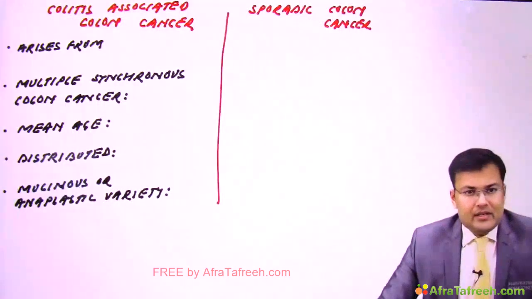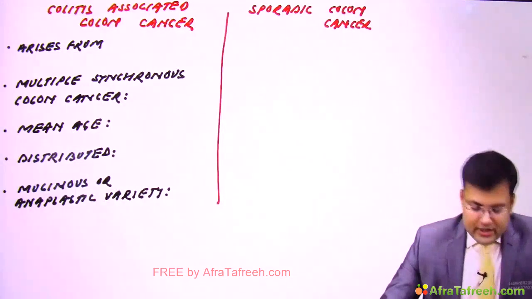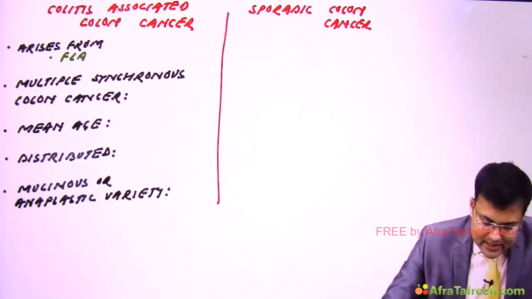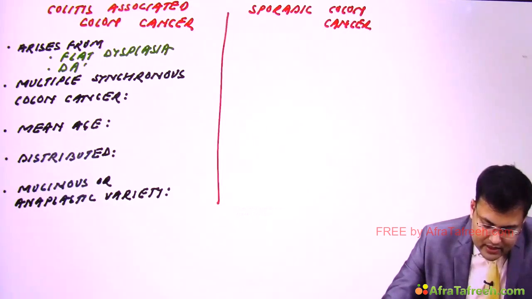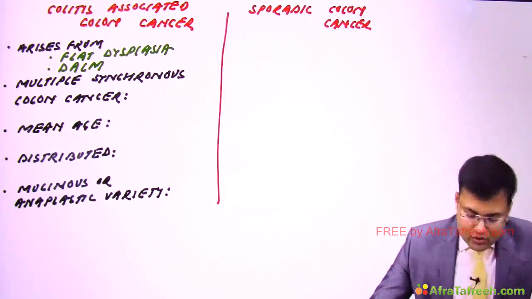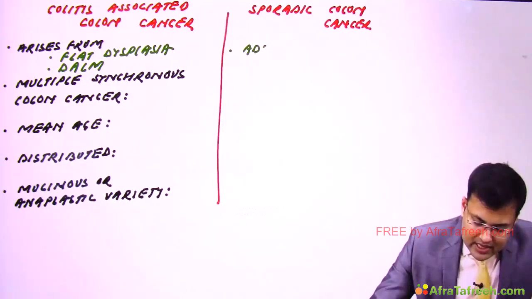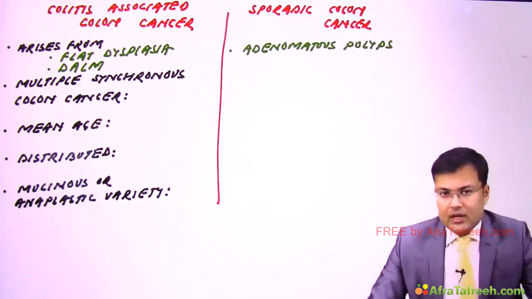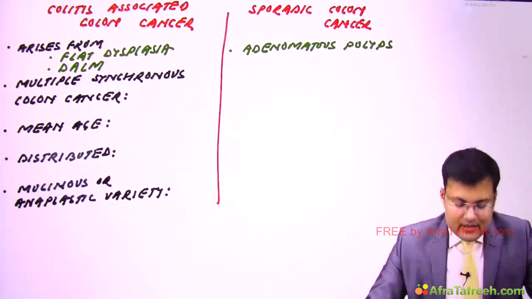Colitis associated colon cancer arises from flat dysplasia or dysplasia associated lesion or mass, and sporadic colon cancer arises from adenomatous polyps. Clear?